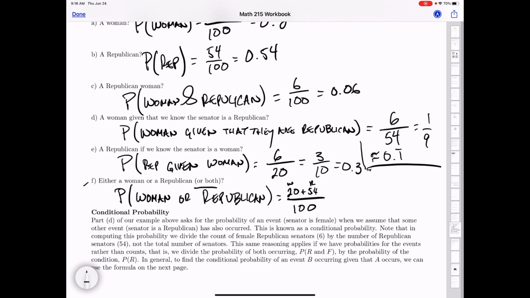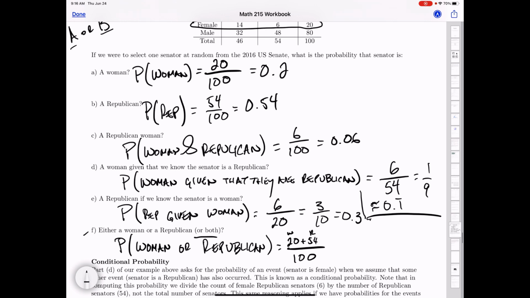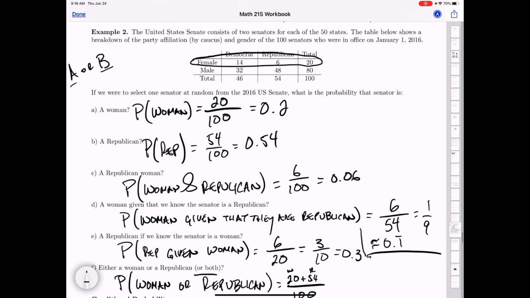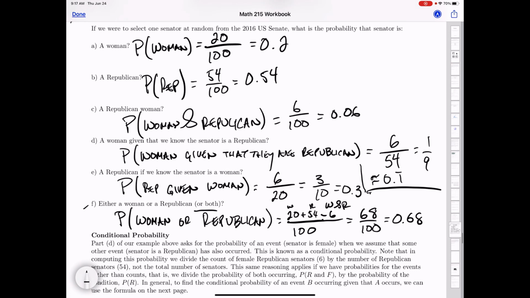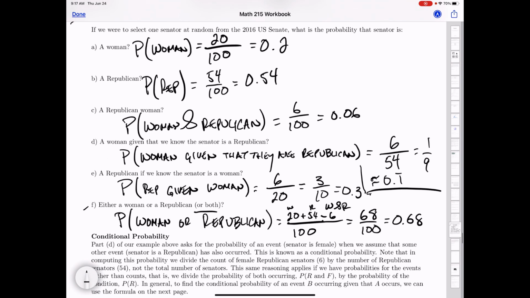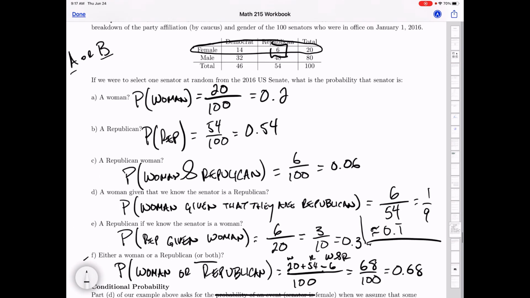There's something we have to keep in mind. Some of the senators are both women and Republicans. So we need to subtract those people who are both, because otherwise you're counting them twice, right? There are 6 women who are both Republicans and women. So I have to subtract that number to get 68 out of 100, right? Because if I were to call that 74, I would be counting 6 of those women twice, once as women and once as Republicans. We only want to count each one once.